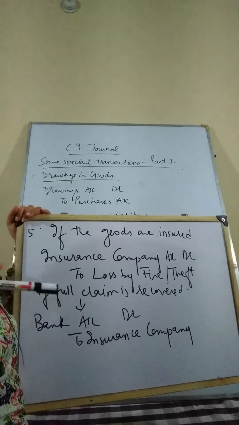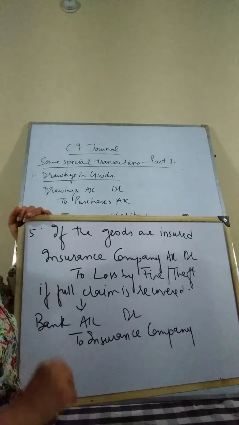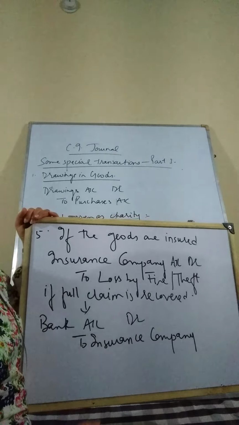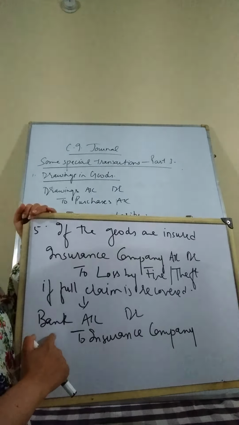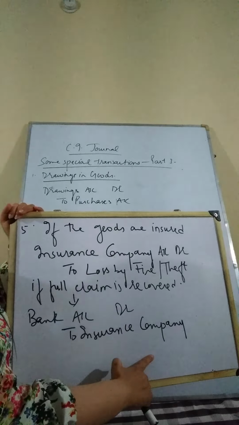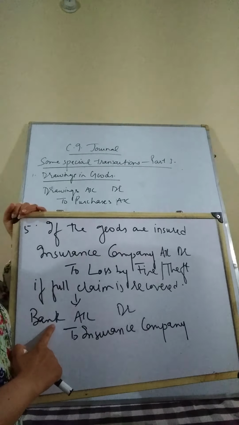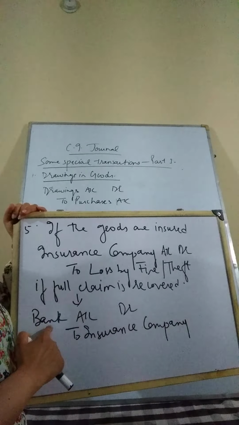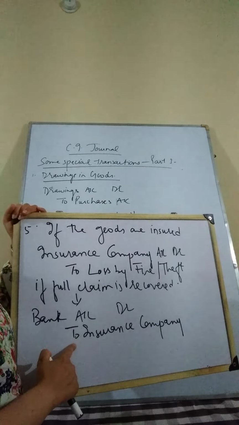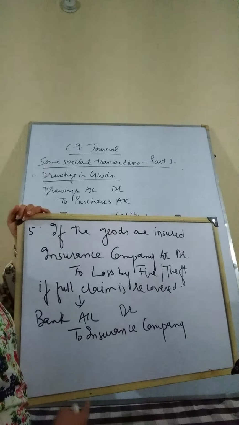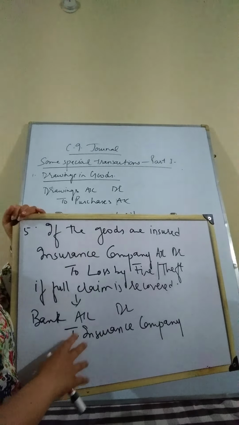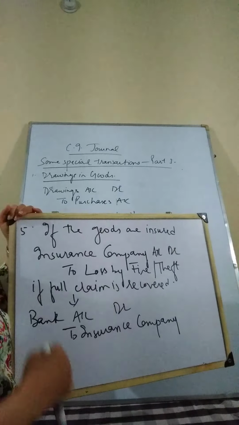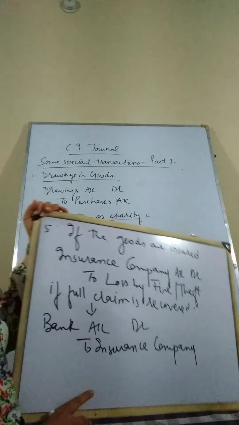If the insurance company is ready to pay us the complete claim of the loss, suppose the goods are lost by 10,000 and the insurance company is ready to pay the entire 10,000, then we will put up the entry bank account debited to insurance company. Debit the receiver, who is the bank, which is a personal account, and to insurance company credit the giver. So if the entire claim is recovered, bank account debited to insurance company, when the claim is received by us for the goods which have been lost.